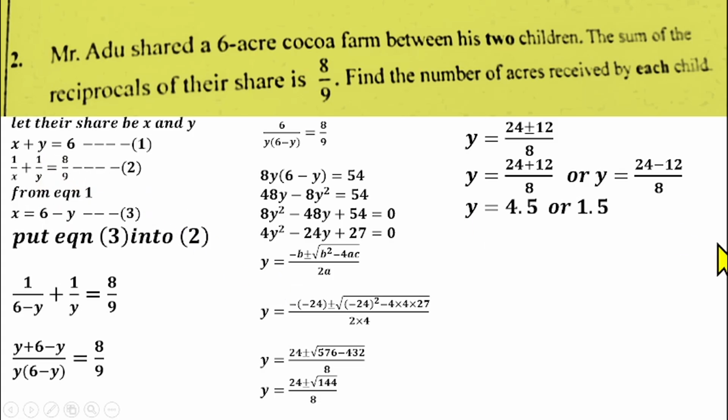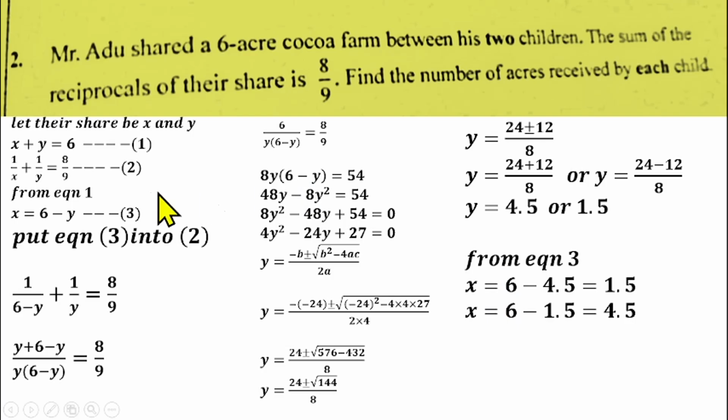So if you substitute the value of y into equation 3 to get the value of our x, when our y is 4.5, you'll be having x equals to 6 minus 4.5, which is the value of y there. That gives us 1.5.